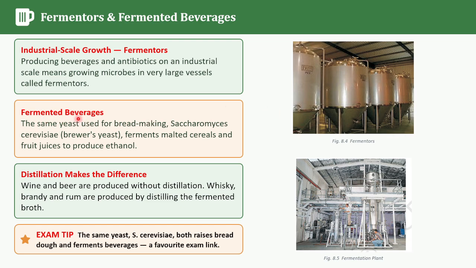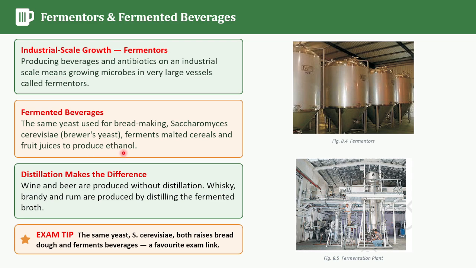Now, this is the oldest use of microbes, children, producing beverages. This is our star player, Saccharomyces cerevisiae. You may already know this yeast from bread making. We have studied this in our previous chapter, right? The same yeast is also called the brewer's yeast. It is used to ferment the malted cereals and the fruit juices to produce ethanol, right?